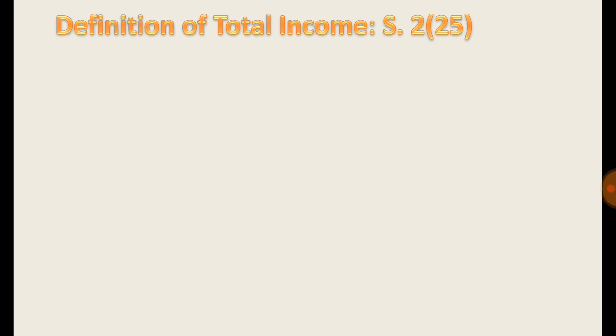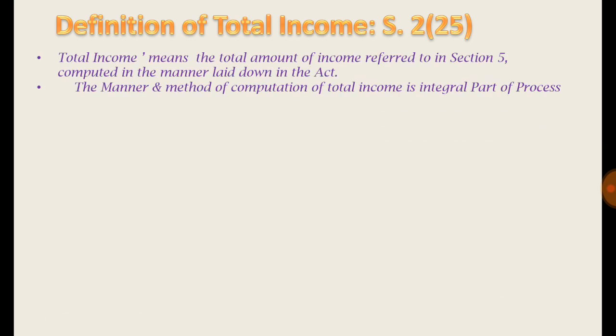Now, friends, we must understand the concept of total income under section 2 clause 45, as section 4 provides. In the previous slide we discussed that the aggregate income of person is considered, and that aggregate income is nothing but the total income which is defined by section 2 clause 45. Let me see the definition of total income. According to this definition, total income means the total amount of income as referred to in section 5 and computed in the manner laid down under this Act.